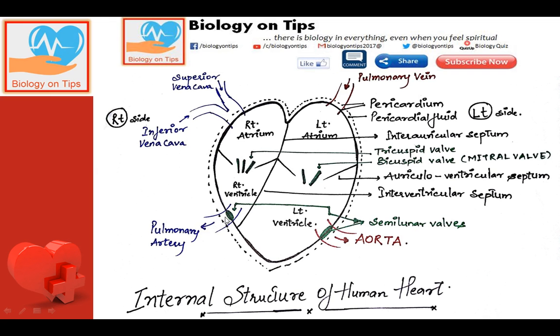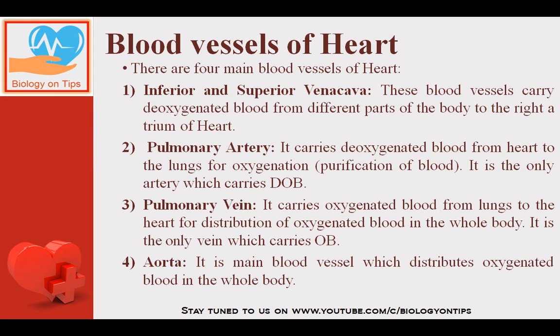There is an exception: the pulmonary artery, as the name suggests, is an artery. Generally जो arteries होती हैं वो oxygenated blood carry करती हैं और veins deoxygenated blood carry करती है, लेकिन यहाँ एक exception है that pulmonary artery carries deoxygenated blood.